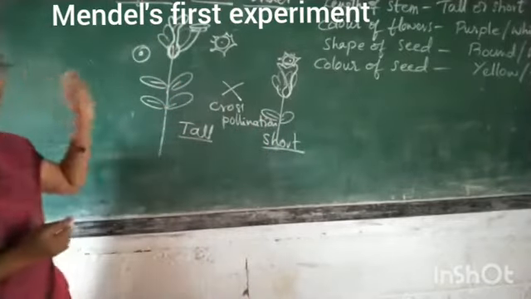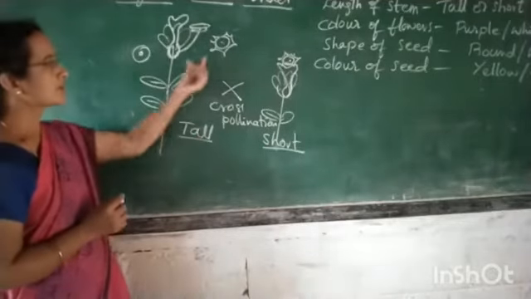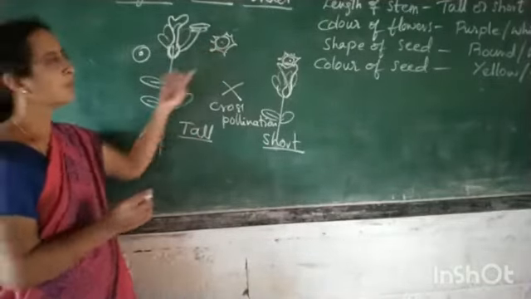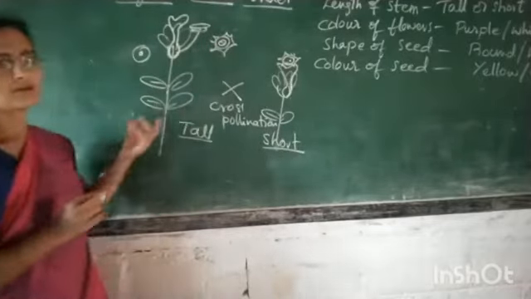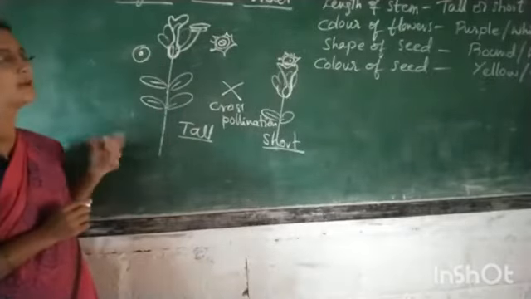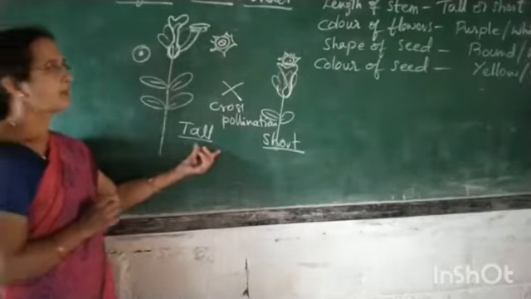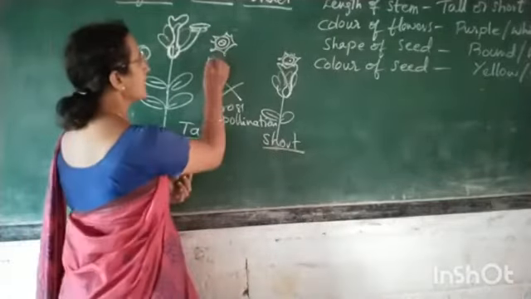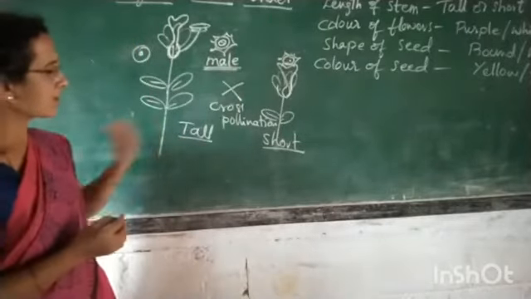Here you have to remember, this tall character was there in the chromosomes of the pollen. Pollen is a cell, and inside the cell there is a DNA. The DNA will be having a character, that is the tall character. So the male gamete will be having the character tall.